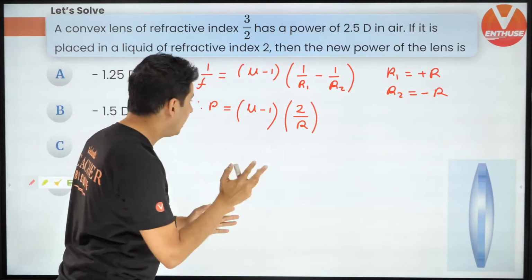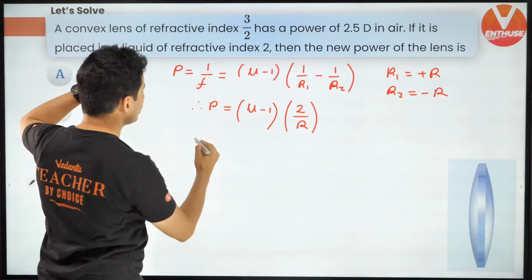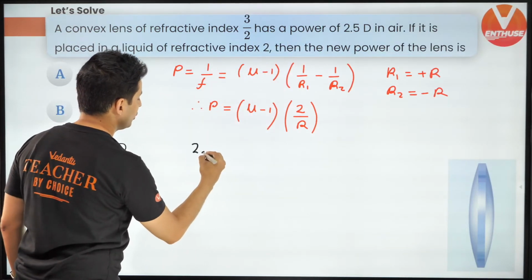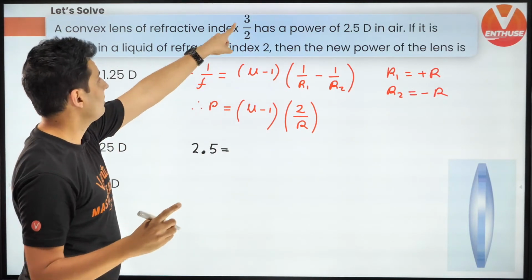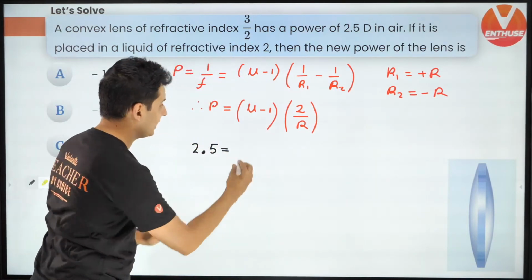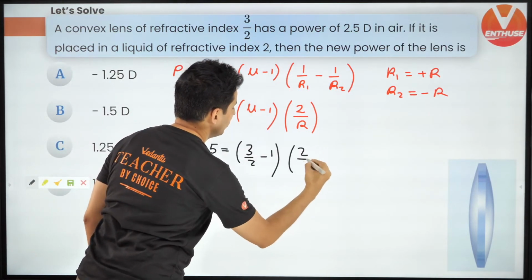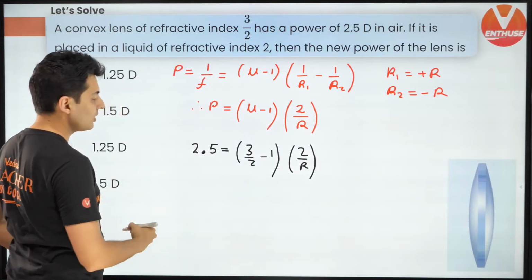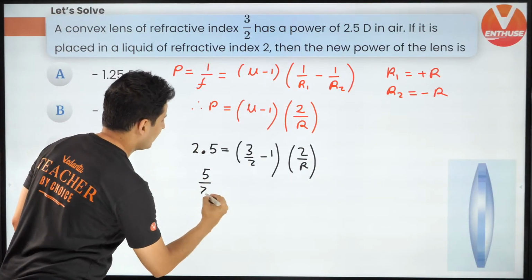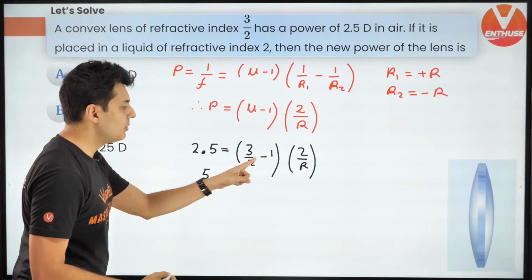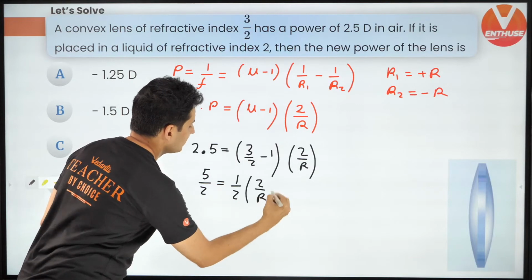All right. Now, what we are going to do, we're going to use whatever is given. The power is 2.5 diopters. So 2.5 diopters where? In air. And what is the refractive index of that glass material? That's 3/2. It's given 3/2 minus 1 into 2 by R. Let's do this. What's going to happen next? 2.5 is actually 5/2. So 5/2 is equal to 3/2 minus 1. It's 1/2 into 2 by R. Keep this in mind.